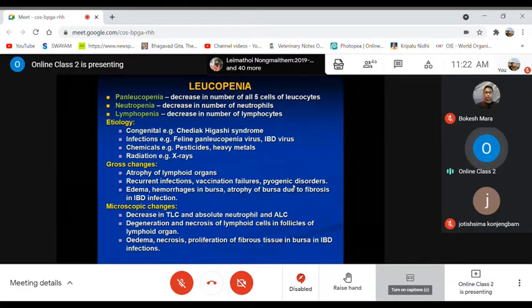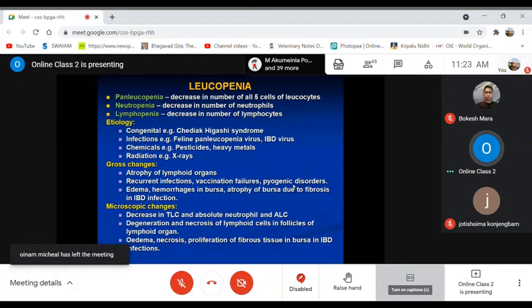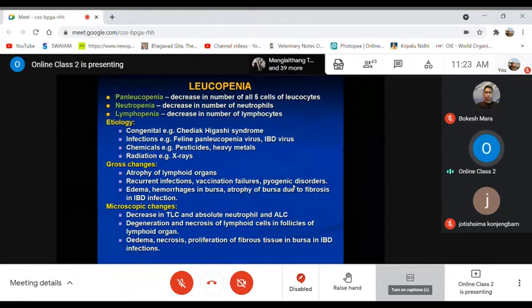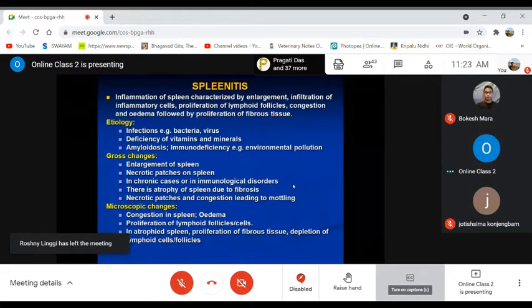So many of those follicles, which normally used to be filled up with intact lymphocytic cells, will show necrosis or depletion, meaning destruction or degenerative changes, as well as there may be edema, necrosis, as well as proliferation of fibrous connective tissue, in case of bursa, that is bursa in infectious bursal disease. Okay.